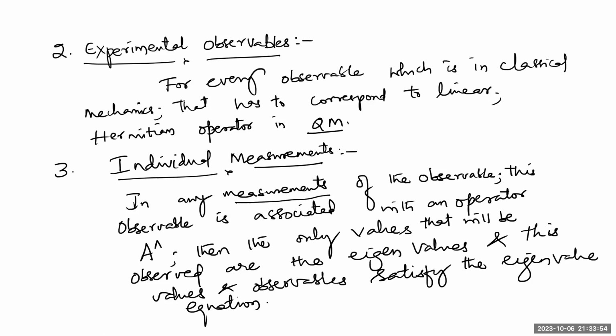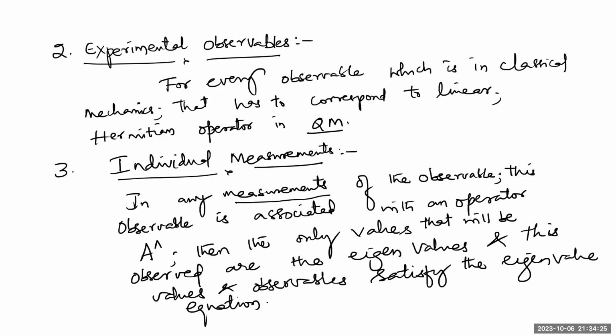In order to understand quantum mechanics, or to make some assumptions or observations, we need one observable, a parameter to be observed. That parameter undergoes an individual measurement. So in any individual measurement, the observable first has to be associated with an operator, let the operator be A cap.